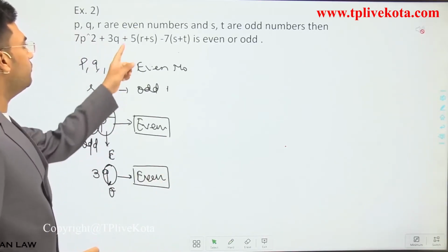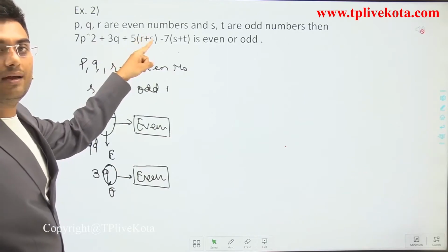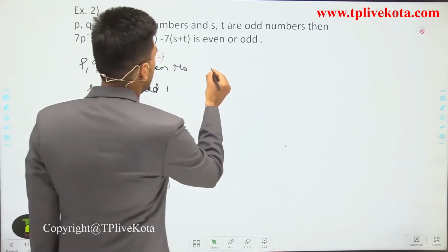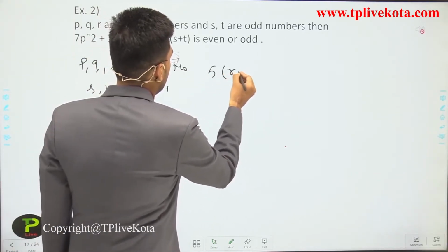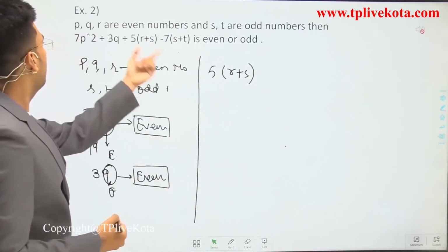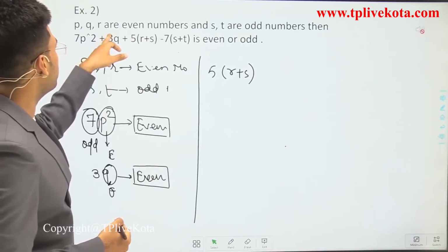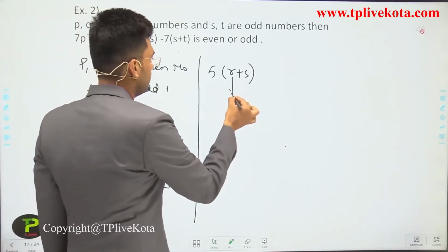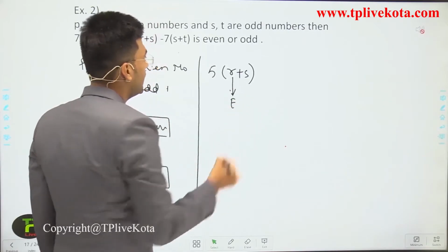After the 3q we have 5 multiplied by r plus s. R plus s means r is what? Even number. S is what?